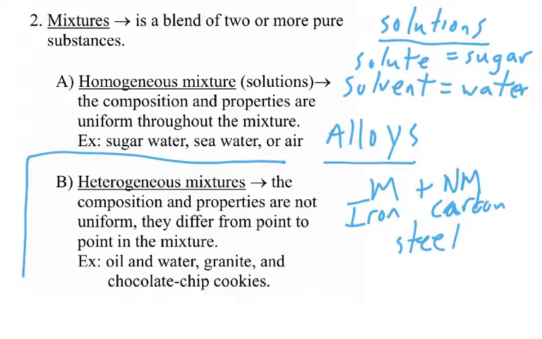Other examples could be spaghetti and meatballs or alphabet soup. Sand and water is a pretty good one too. The sand's at the bottom, the water's at the top. A salad would be another example of a heterogeneous mixture, or a bag of coins. All of those are mixtures in which the substances are mixed unevenly throughout.